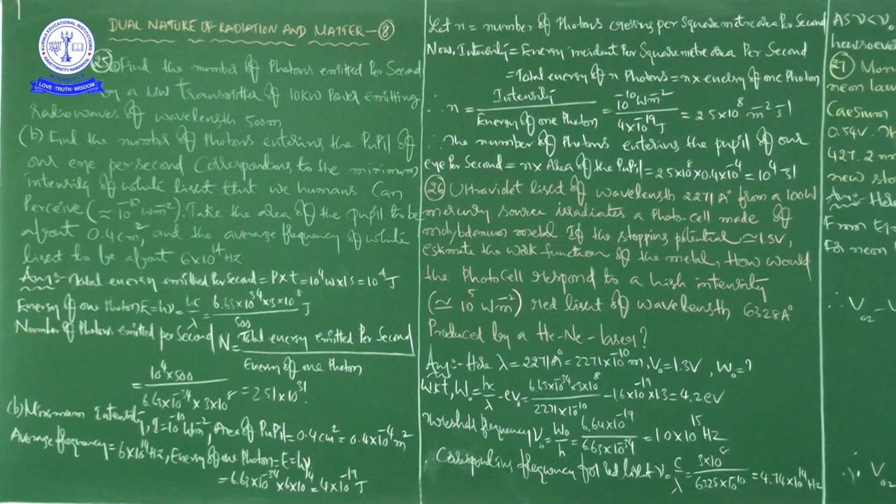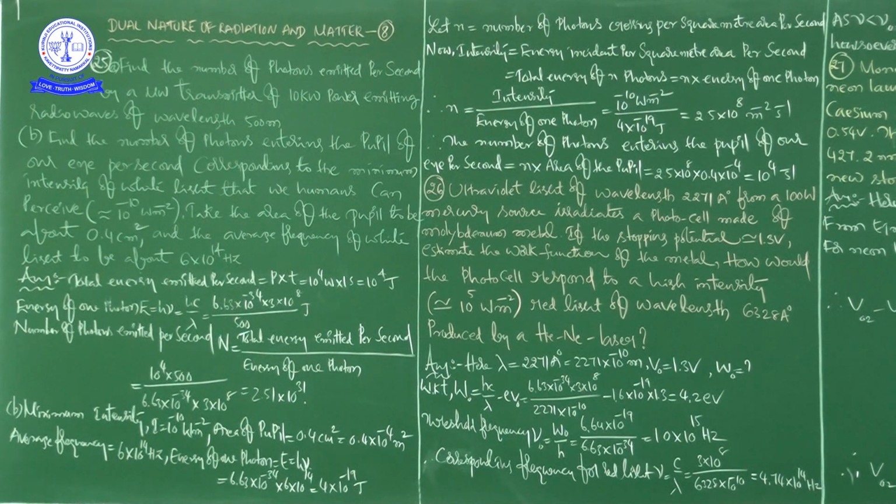After that we have to find the number of photons emitted per second, capital N, which is equal to the total energy emitted per second divided by the energy of one photon. We have to substitute the given values. So it is 10 to the power of 4 into 500 divided by 6.63 into 10 to the power of minus 34 into 3 into 10 power 8. This is the energy of one photon.